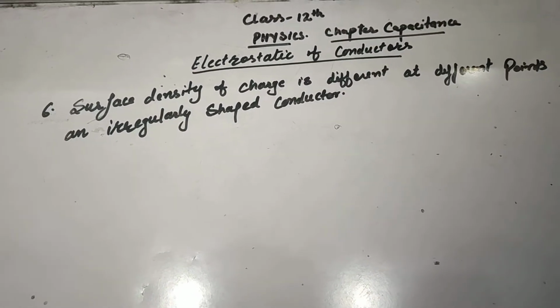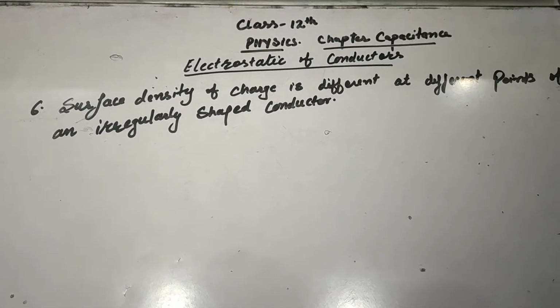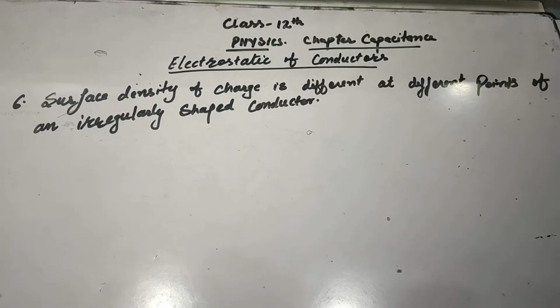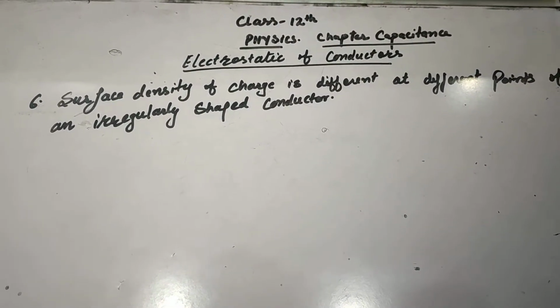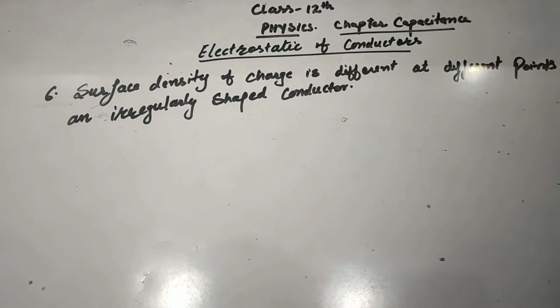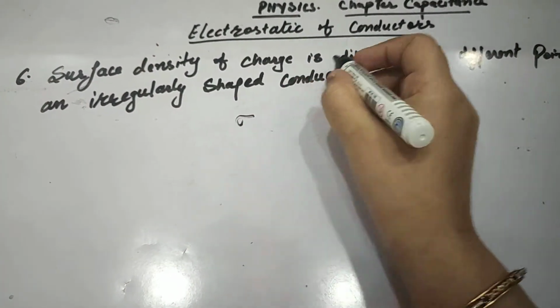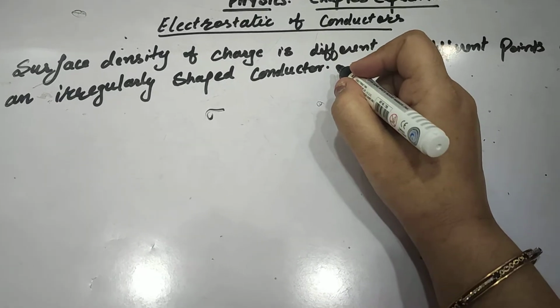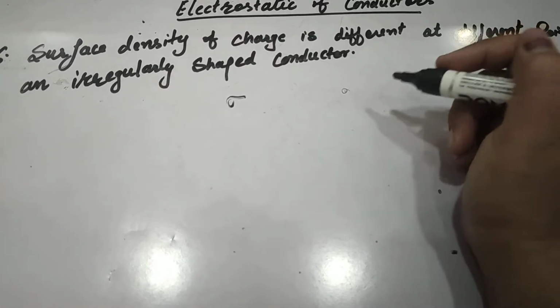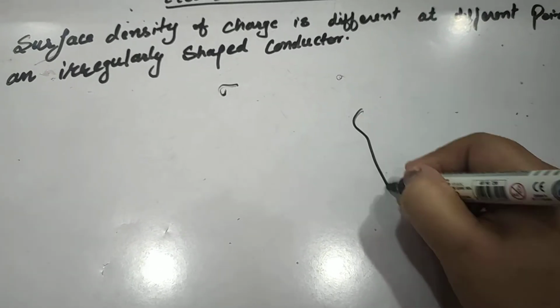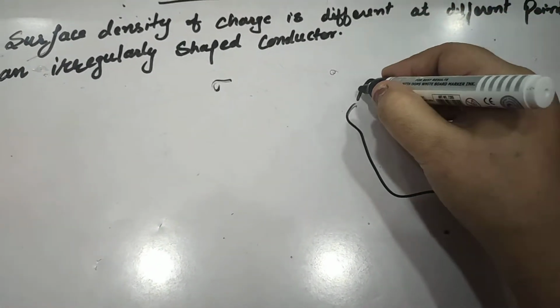Our last property is that the surface density of charge is different at different points of an irregularly shaped conductor. Surface charge density means here we are talking about sigma being different at different points on an irregularly shaped conductor. For this we can take a conductor.